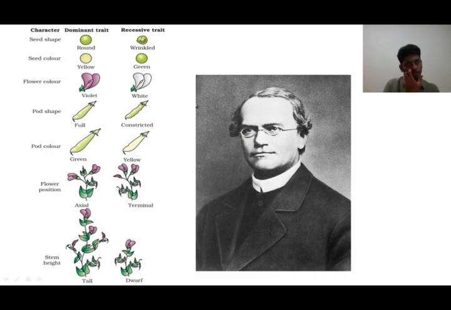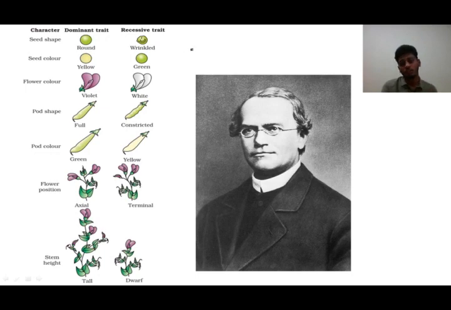Students, remember that each and every character has a contrasting feature. If I take the example of the height of an individual, tallness and dwarfness are the two contrasting features. Also, for the color of the skin, fair and dark color are contrasting features. For eye color, brown and blue may be the example. In the same way, there are many such contrasting characters in the garden pea.